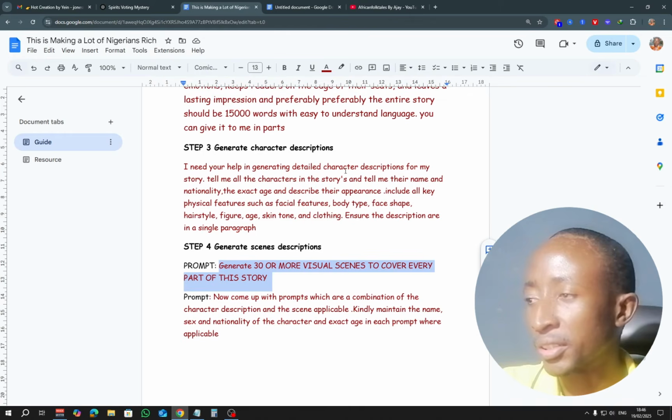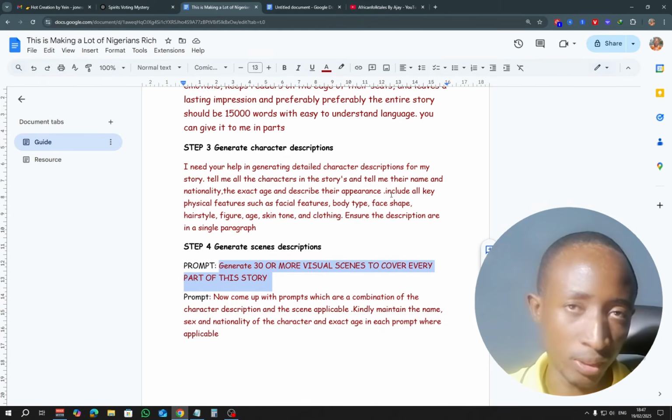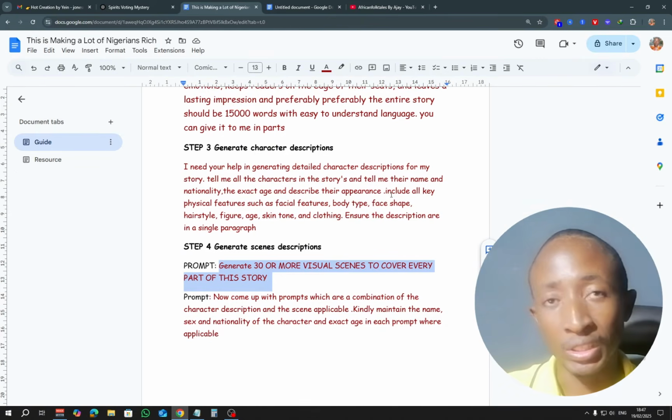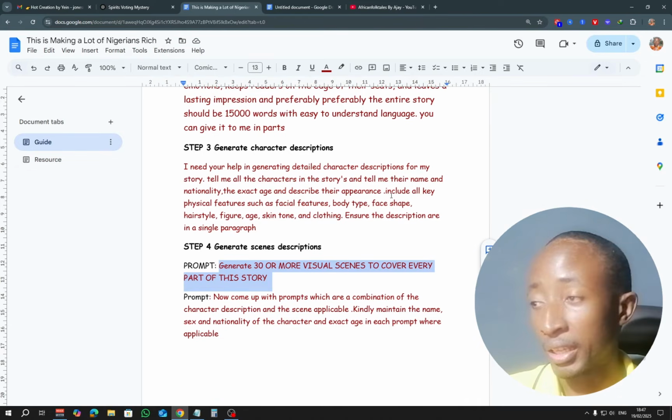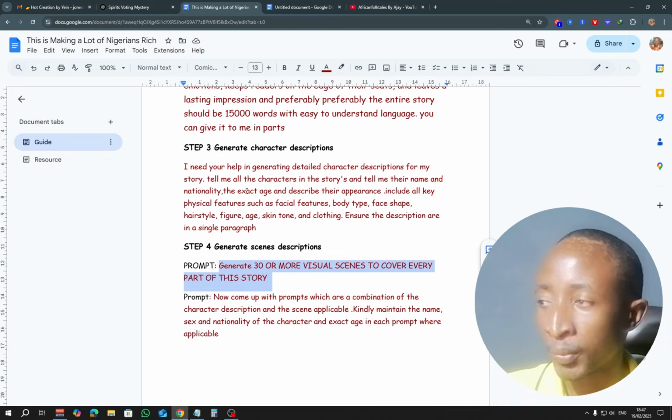I need your help in generating detailed character descriptions for my story. Tell me all the characters in the story and tell me their name, nationality, the exact age, and describe their appearance. The reason we're asking the AI to do this is so that when we start generating the images, they will be consistent. We'll be adding some key details, especially the age, nationality, and the appearance. This will help us to generate consistent images. That's why we are using this prompt.